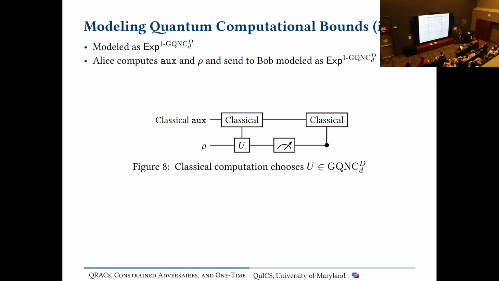The reason we do this is because we're given an auxiliary quantum state by Alice, this rho, and we would like to only have the restriction that Bob can only apply this GQNC0 circuit to rho. But we don't want to restrict their other classical or quantum computation. Because they have exponential classical power, they can simulate any other quantum computation. I think it's pretty neat. Basically, this gets rid of a lot of the annoying parts of dealing with auxiliary quantum states.